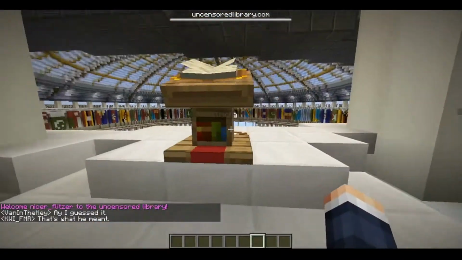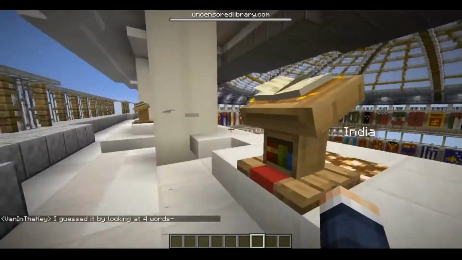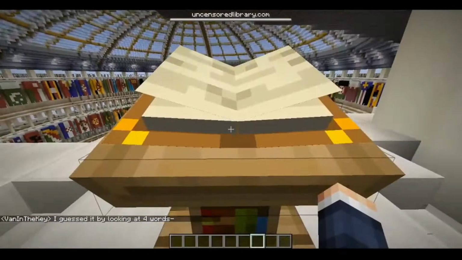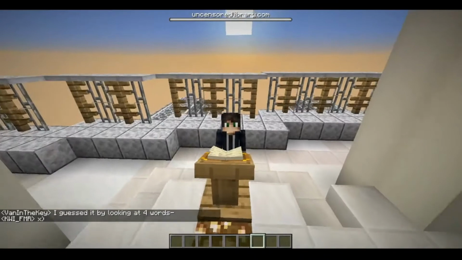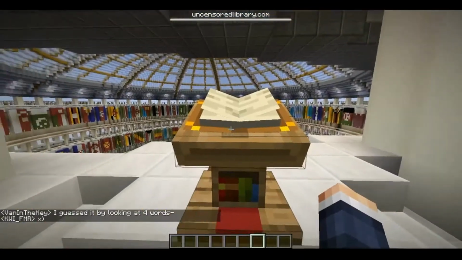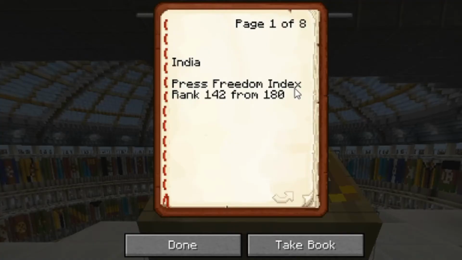Here's the uncensored book for India. Let's see how much of it is correct, guys. Let's see how much of this information is correct in this book. India, Press Freedom Index rank 142 from 180. The Press Freedom Index means how the press is treated, and the rank of India is 142 out of 180.